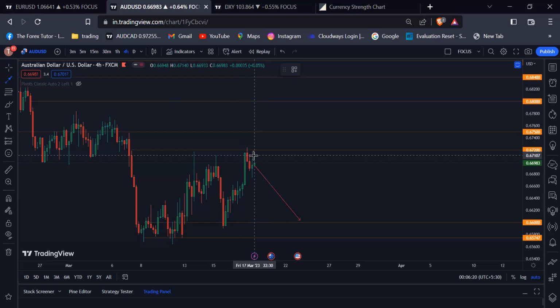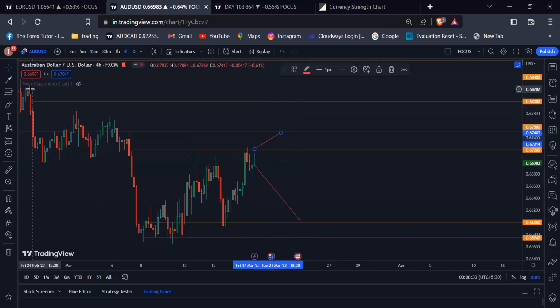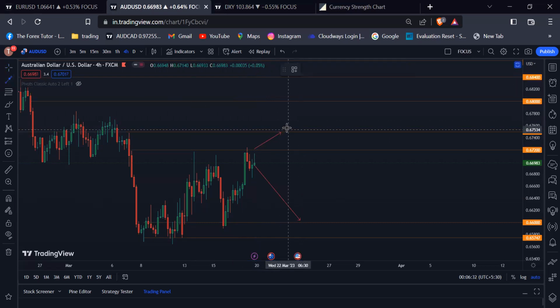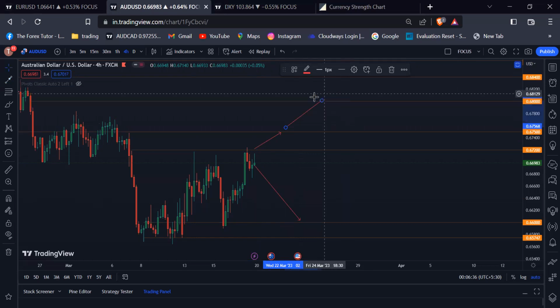If the dollar index does not gain strength and falls downwards to the 103.00 psychological level, then the Aussie USD breaks the 0.67200 psychological level, and our first target should be the 0.67500 psychological level, and the second target should be the 0.6800 psychological level upwards.